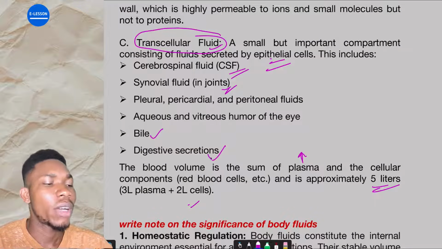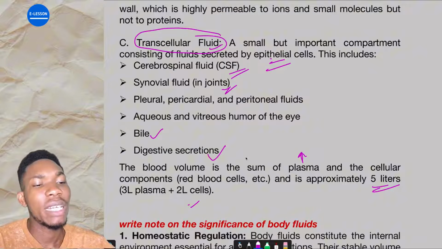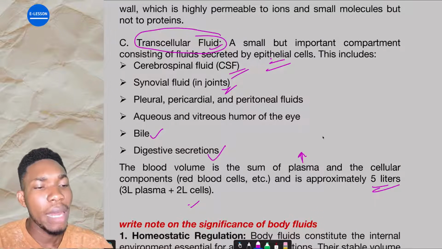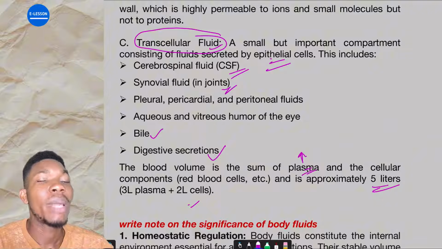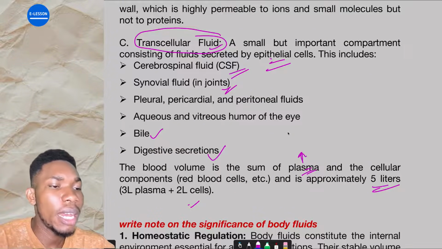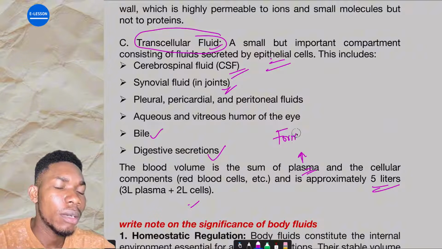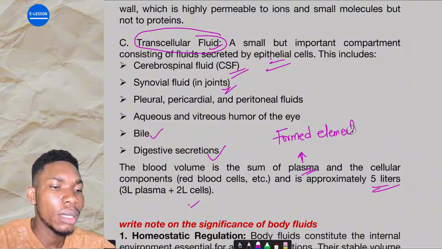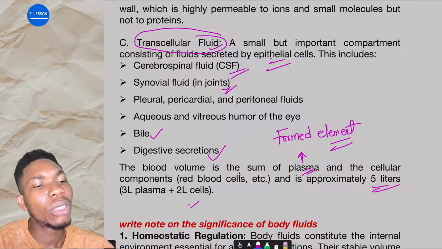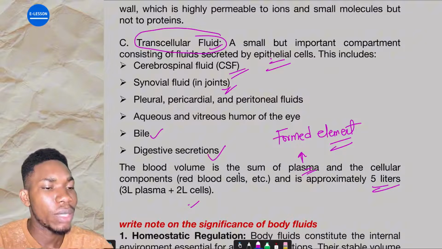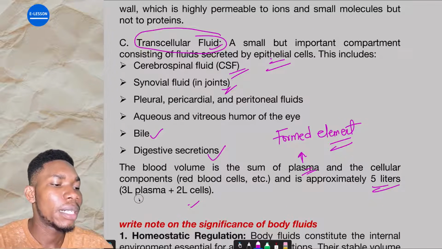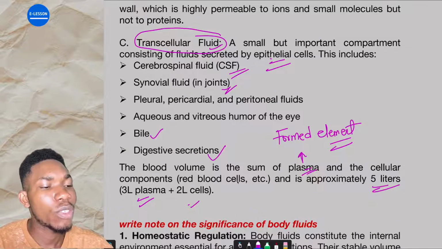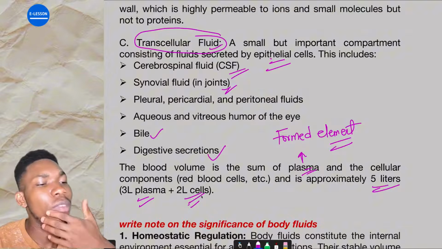All right, what we are trying to tell you is that blood is basically divided into two. We have the formed element of the blood, my dear student, and then we have the blood plasma. That's what we are just trying to tell you. Now the plasma is about 3 liters, while the formed elements, like the red blood cells, white blood cells, platelets, and so on, form about 2 liters.